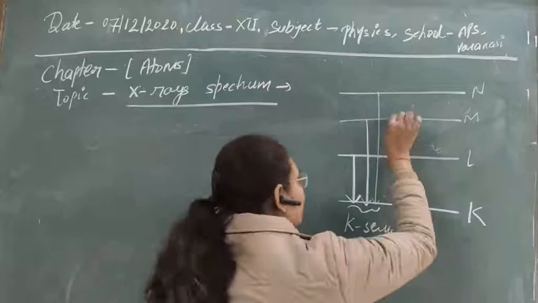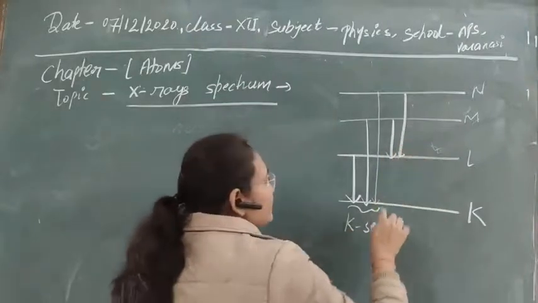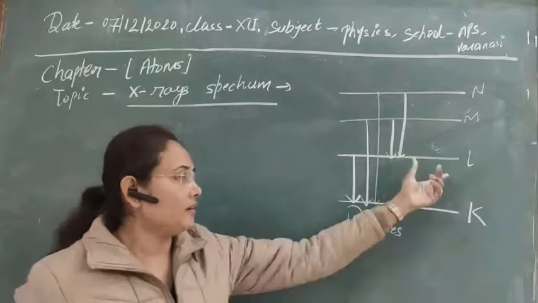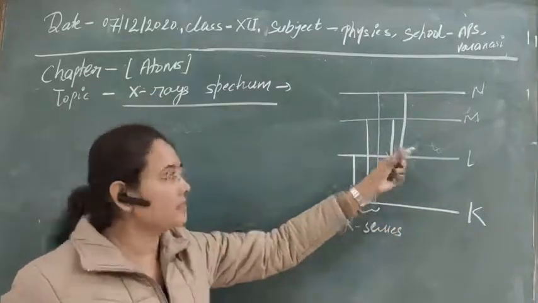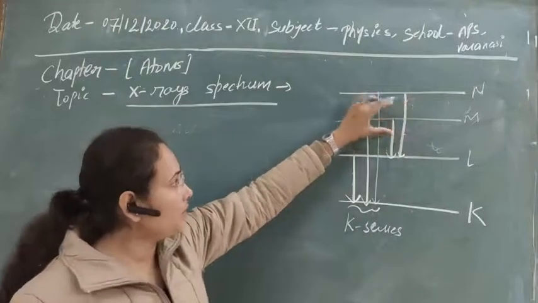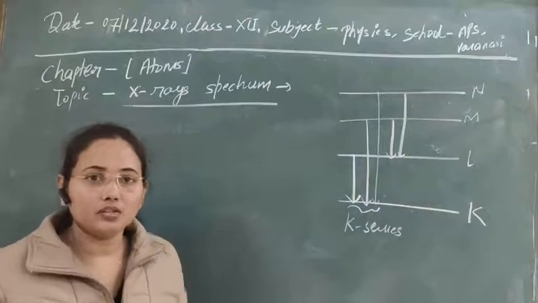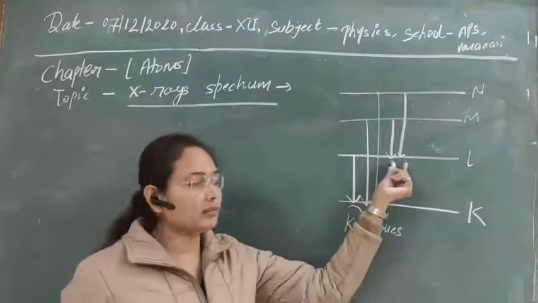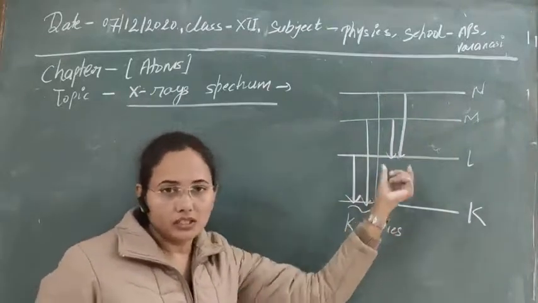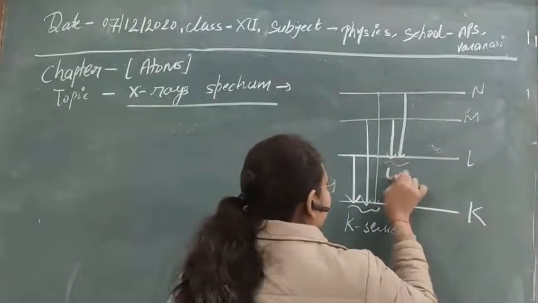So for that they make transitions from higher to lower energy states, and finally the series that is obtained is known as the L series. Obviously, lines of different frequencies can be obtained, equal to the difference of energy. You can solve it easily and calculate the frequency and wavelength. So these lines are known as the L series.